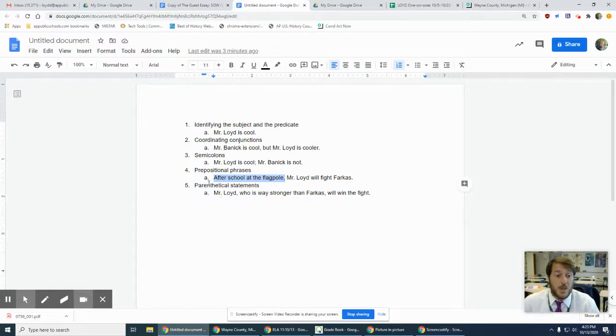Parenthetical statements, that's like an aside. That's information that's outside the main sentence. Mr. Lloyd, who is way stronger than Farkas, will win the fight. So I could theoretically delete all this, get rid of all of that information: Mr. Lloyd will win the fight. This is just giving me more information, and the commas are separating that off from the main part of it. So that's what that is.